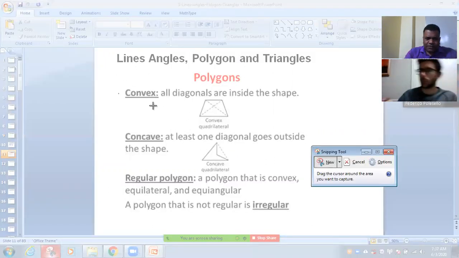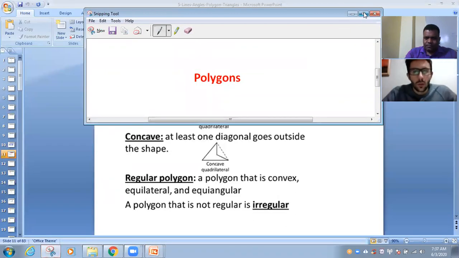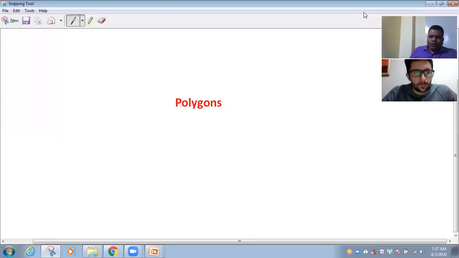So I'm going to sketch some figures. You just tell me, is it a polygon or not? You have the definition of polygon: closed geometrical figure formed by 3 or more line segments meeting, and this last point is very important, meeting at their endpoints.